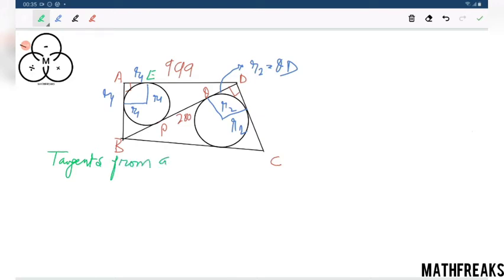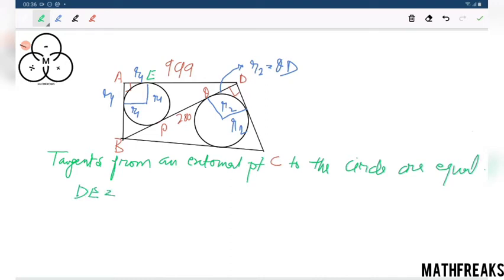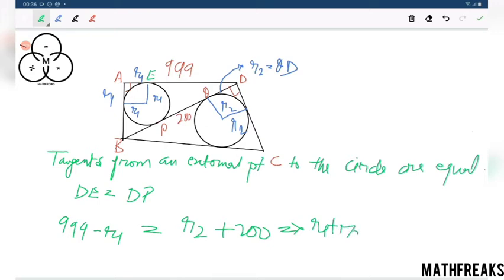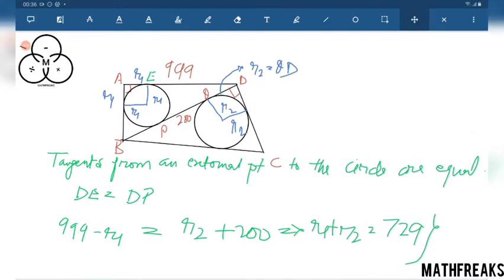This implies DE equals DP. DE is simply 999 minus R1, and DP is R2 plus 200, which implies R1 plus R2 equals 729. This is our answer. A very simple, elegant and easy solution.